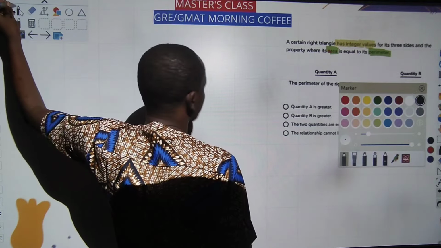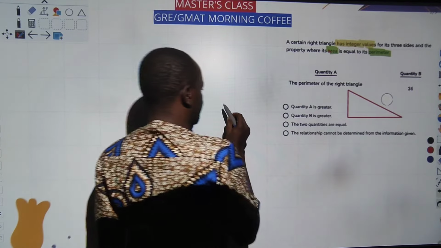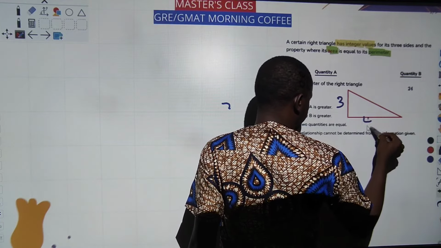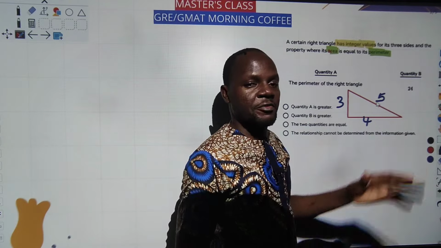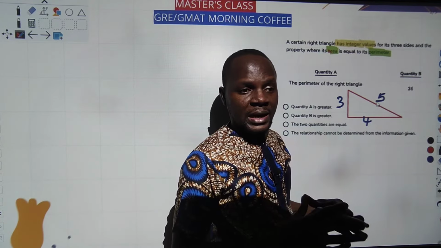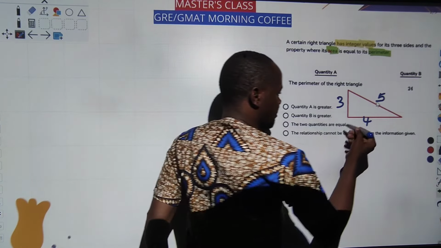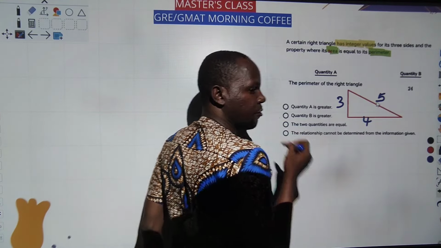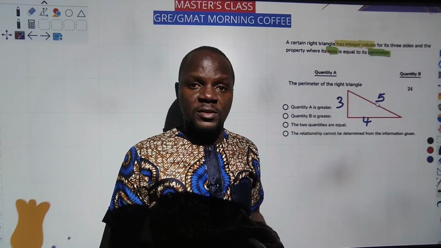So if you have 3, 4, and 5, for example, let's see, does this 3, 4, 5 triplet have a situation whereby the area is equal to the perimeter? Now, what is the area of a triangle? Half times base times height. The base is 4, the height is 3. 4 times 3 is 12. Then 12 divided by 2 is 6.